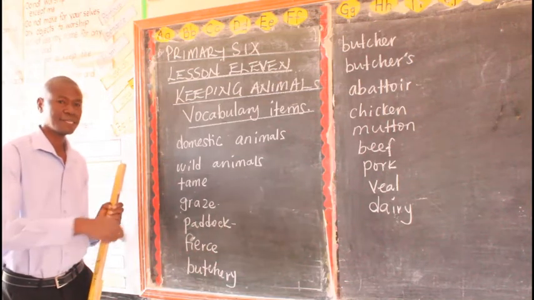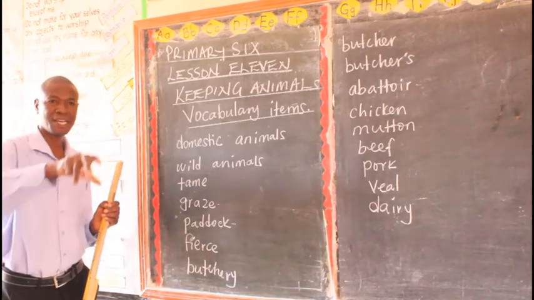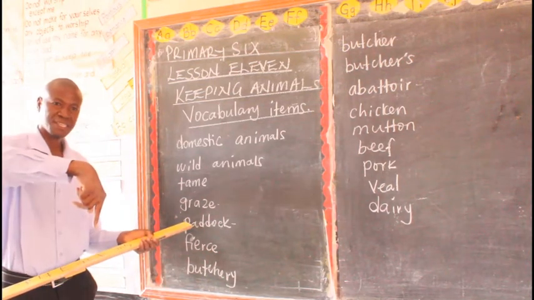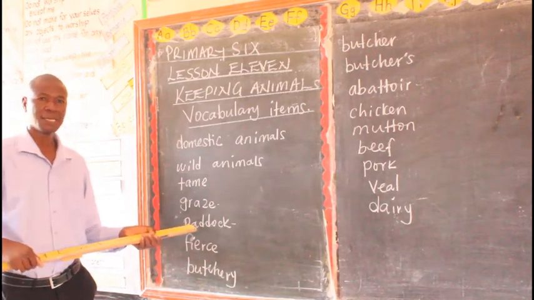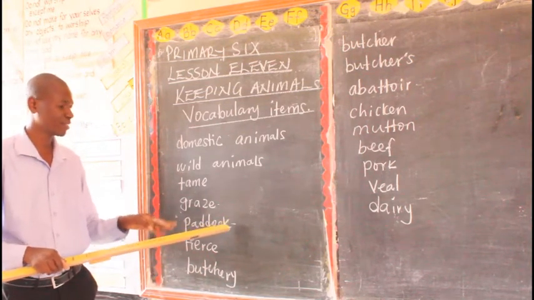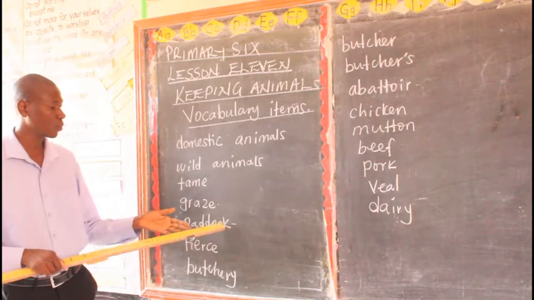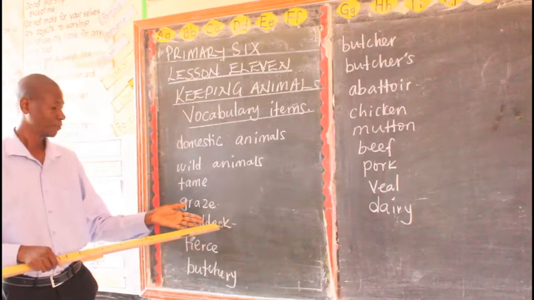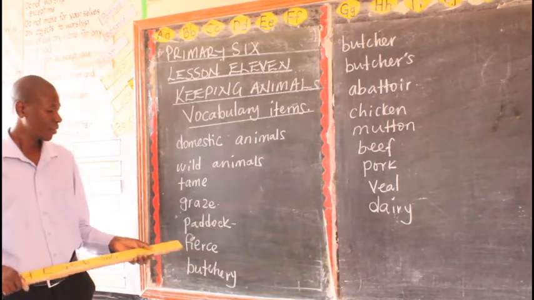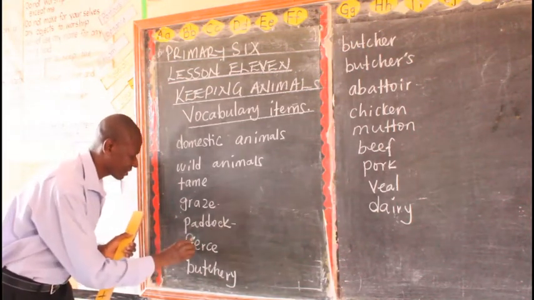So where you find that they have gazetted or fenced an area for the cattle to feed, that one is called a what? We shall have to look at even some subjects you have already looked at, the paddock system of grazing and the advantages and disadvantages. Then we have the word fierce.